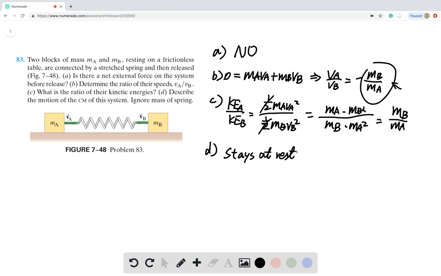So what is the motion of MA and MB? The motion of MA and MB relative to the center of mass is caused by the internal forces, but because there's no external force, the center of mass itself will stay at rest.